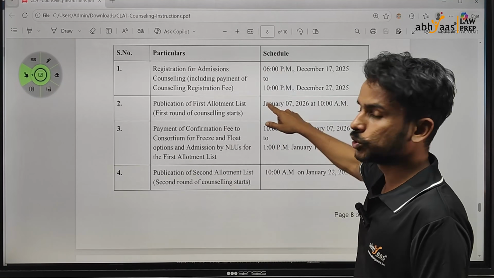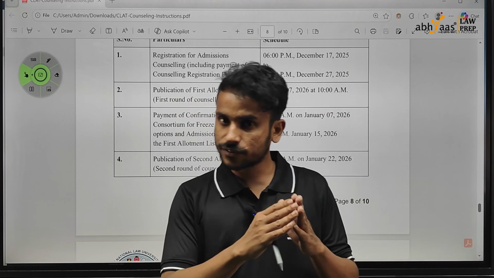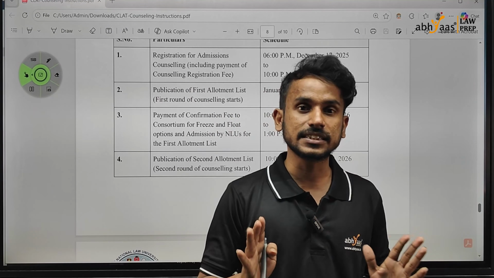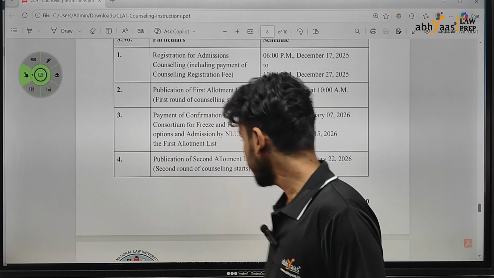Apart from that, as I have told you, freeze float will work till the 4th round, and in the 5th round you have to either freeze a seat or take an exit.